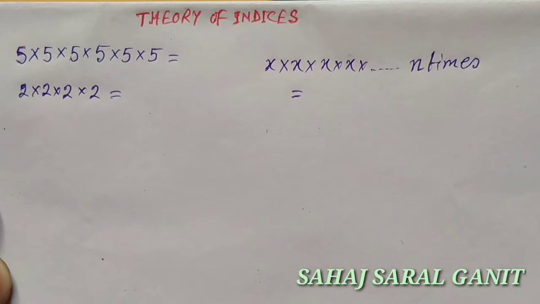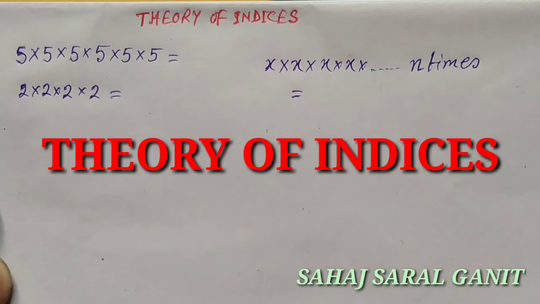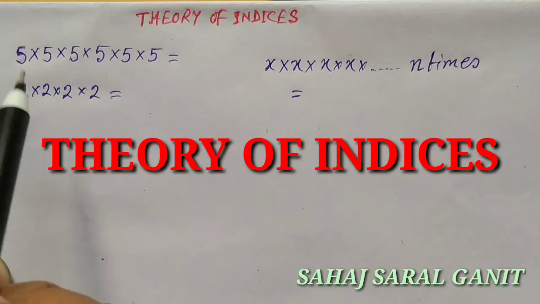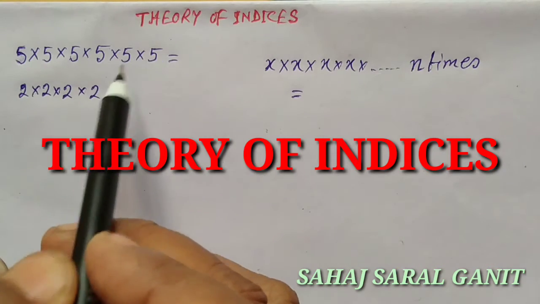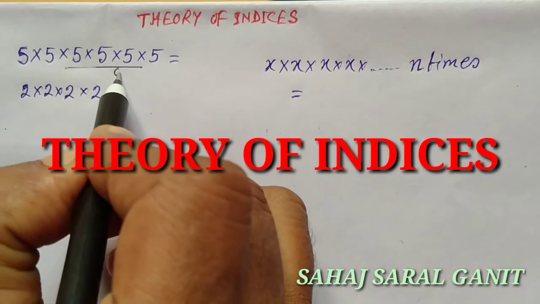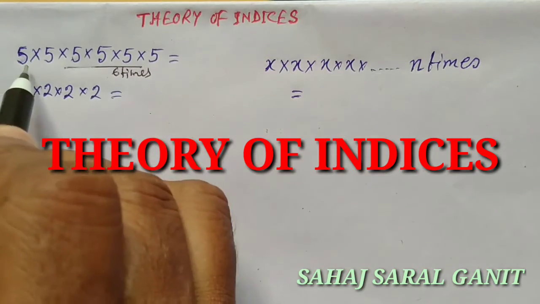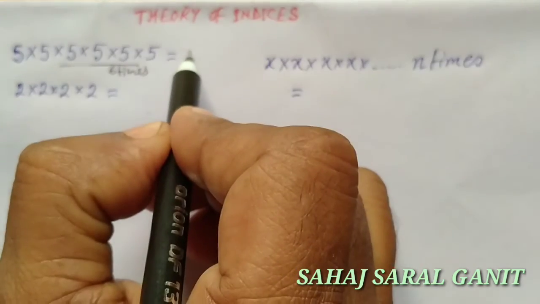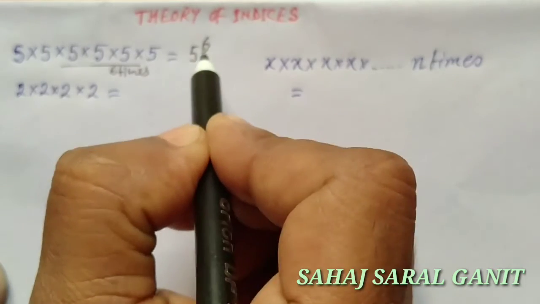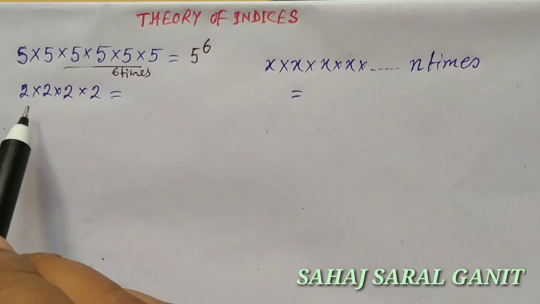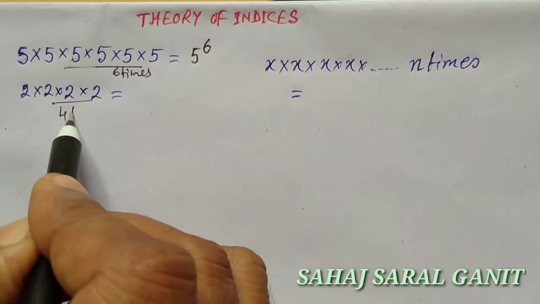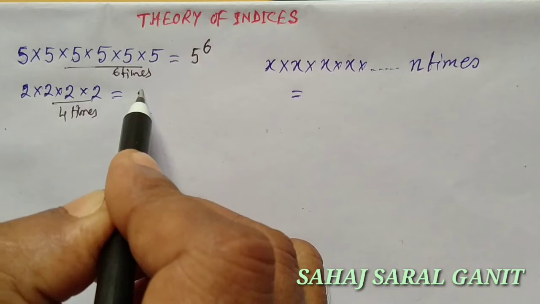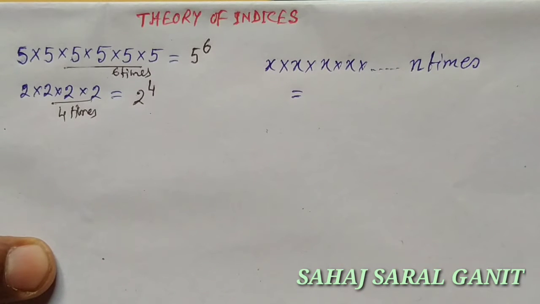We will be discussing the theory of indices. In this class, we are discussing the theory of indices. Now, what are indices? At first we see here that 5 is multiplied 6 times. If the number 5 is multiplied 6 times, then it is known as 5 raised to the power 6. Similarly, the number 2 is multiplied 4 times, so it is 2 raised to the power 4.